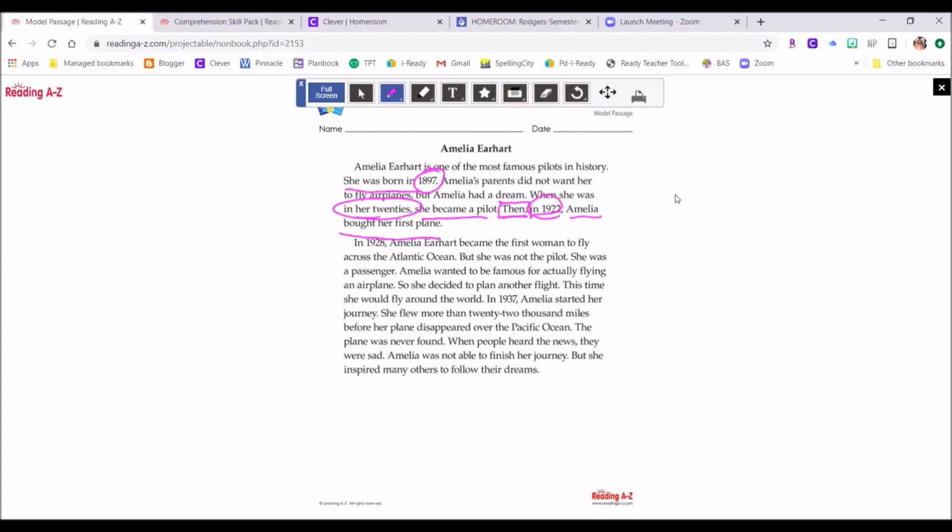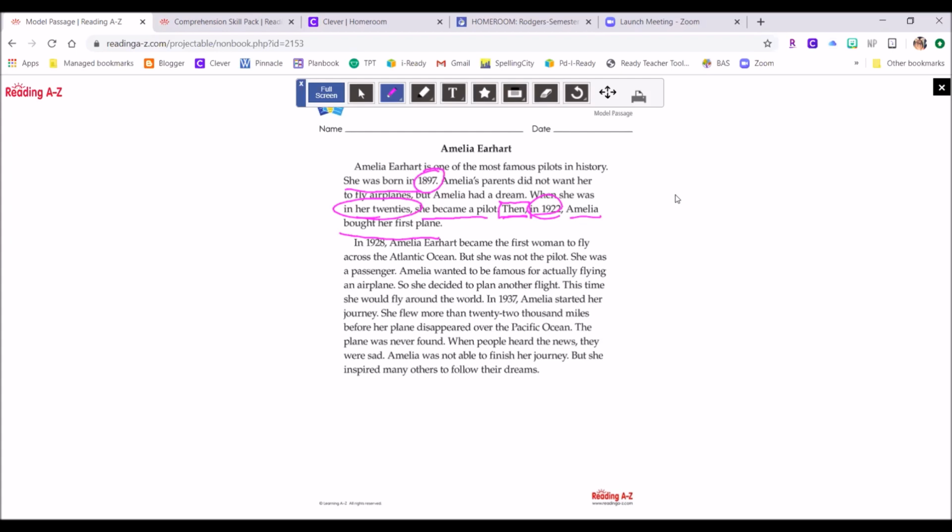But even if they're not there, you can also find other ways to know what happens next in the story. So we're going to read the next paragraph, and I'm going to give you a couple seconds to see if you can identify any sequence words after I read them.